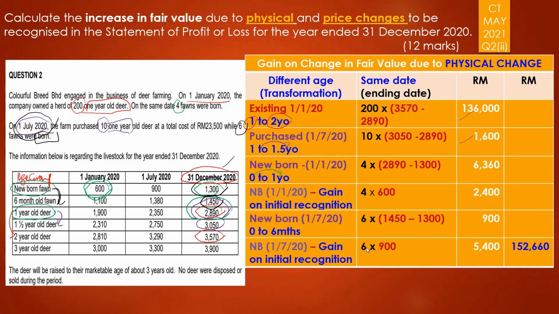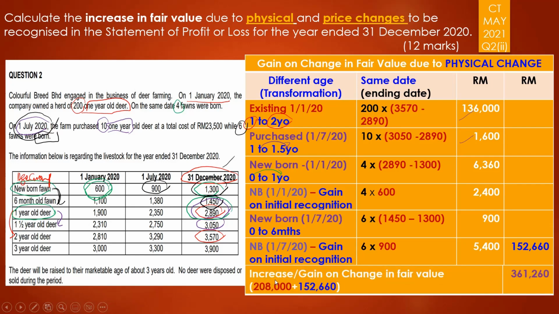So 6 newborn fawn, which is 900 on 1st of July, and therefore multiplied by 6, you have 5,004, and this is the subtotal for the physical change, gain on change in fair value. You have 152660. Therefore, the total coming from physical change is 152660, and previously our total coming from the price changes was 208, and the total will be 361260, and this is also actually the revenue from the